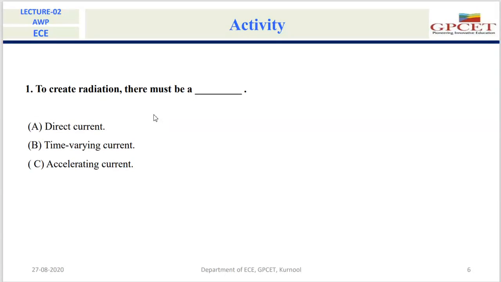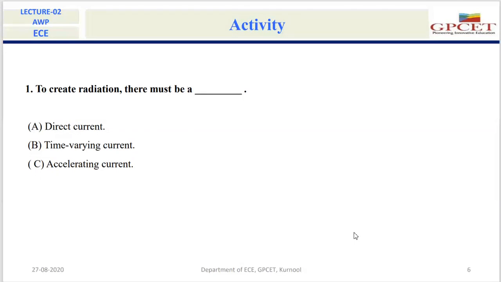I'll pick one. Sai Prakash, are you there? Sai Prakash from B section. Unmute yourself. Yes, sir. Good afternoon, sir. Good afternoon, Sai Prakash. What is your answer for this question? Answer B, sir.